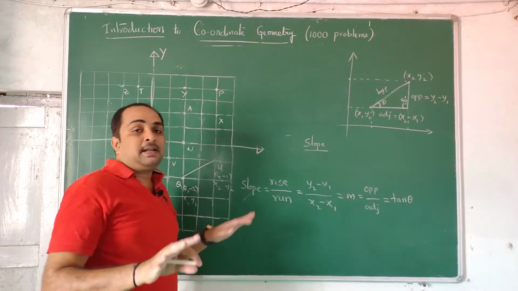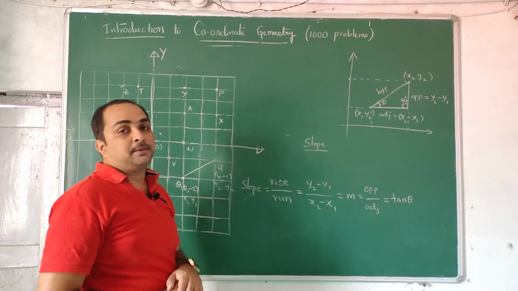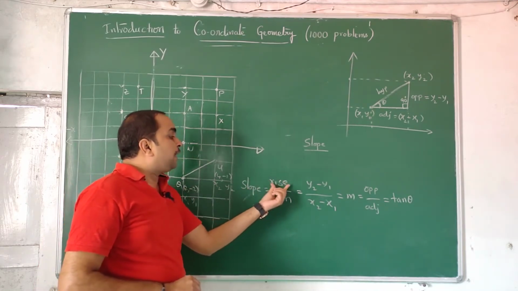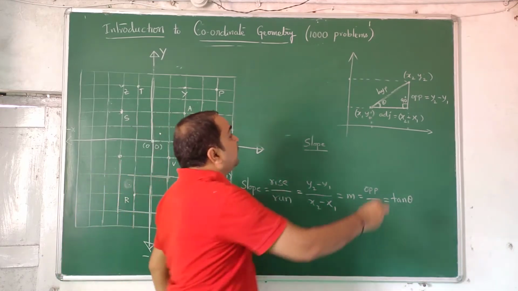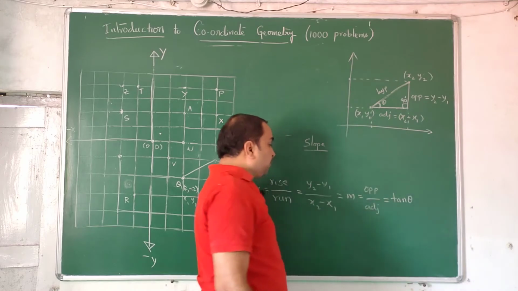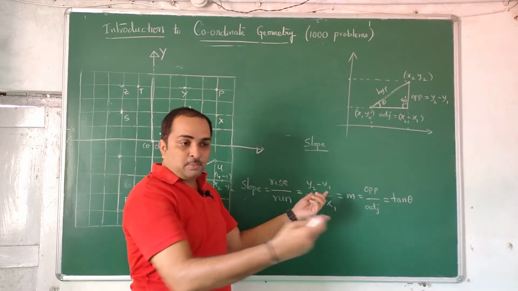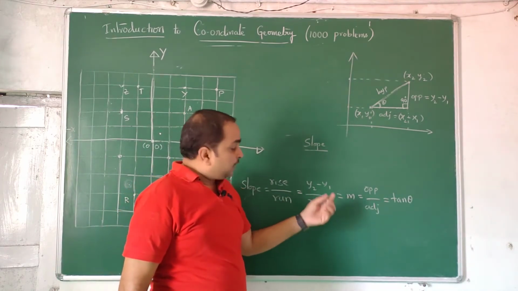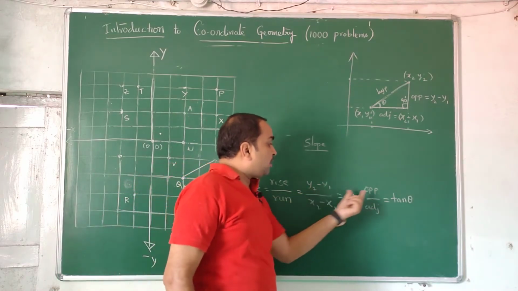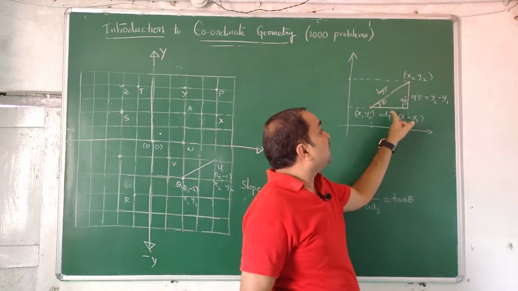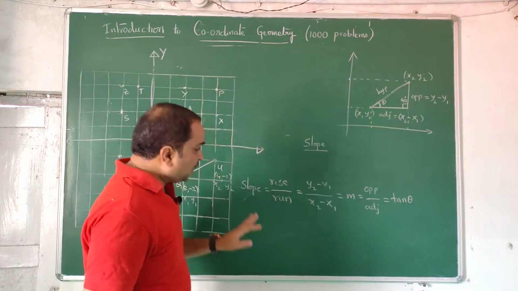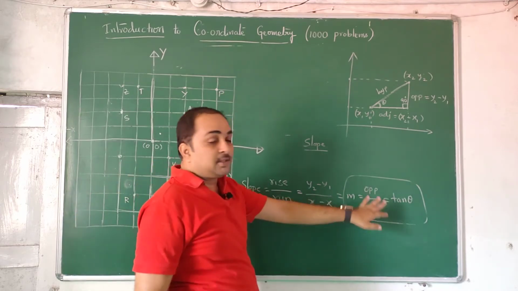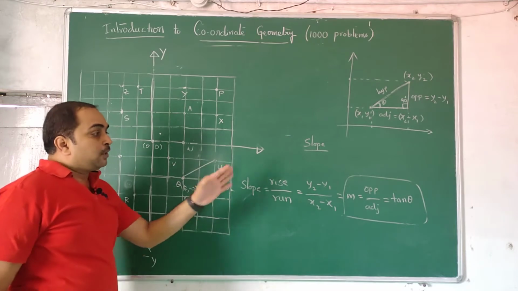So now, mathematically we define. First I told you slope is nothing but inclination. Now I am trying to put it into mathematics. So before putting into mathematics, common sense we used it, and we told rise by run as slope. In coordinate geometry, both the points will be in x1, y1, x2, y2 form. So y2 minus y1 gives you the opposite side, x2 minus x1 gives you adjacent side. Rise by run we get it. That we represent with the letter m. This even can be connected to trigonometry by taking this length as opposite and adjacent for the theta. For theta this is opposite, this is adjacent, and that can be written as tan theta. Okay, this portion you don't need to continue now because this topic is introduction to coordinate geometry. This can be learnt in future, used in future, but don't skip away.